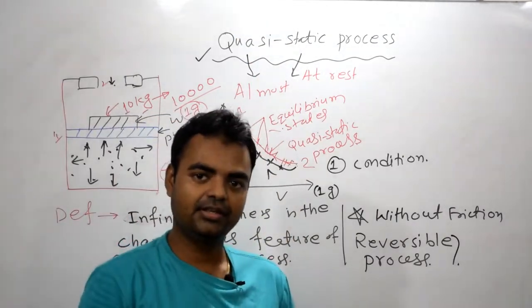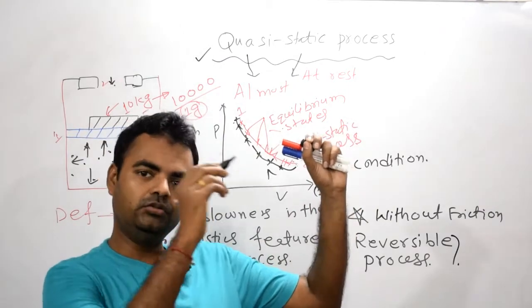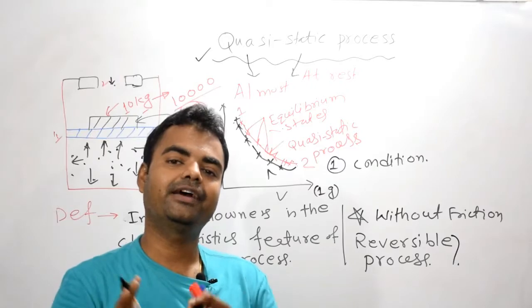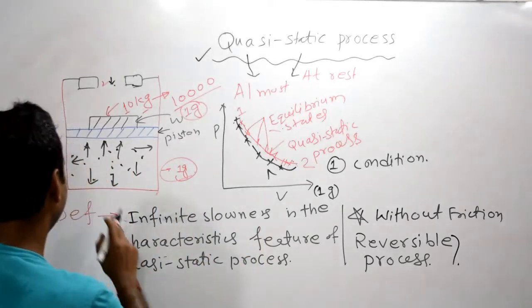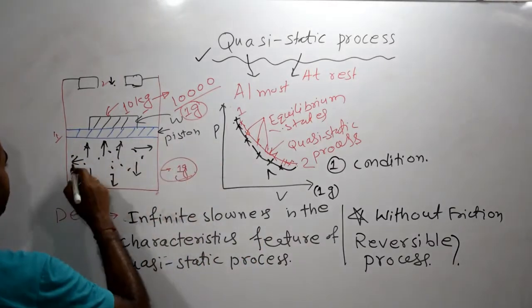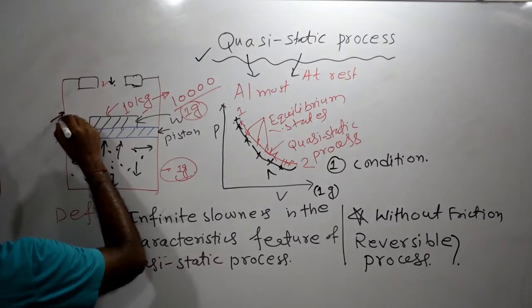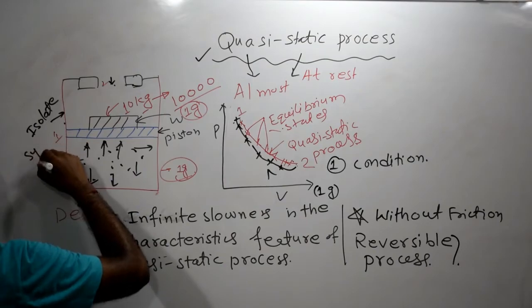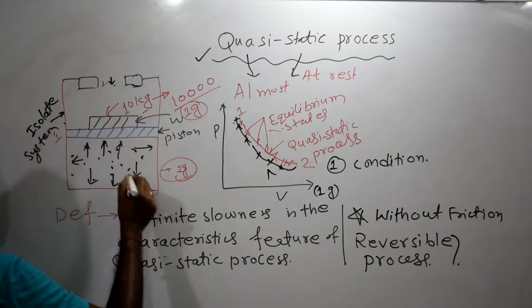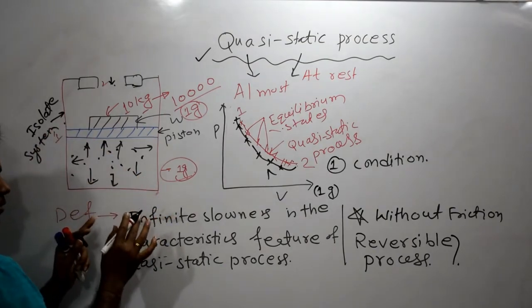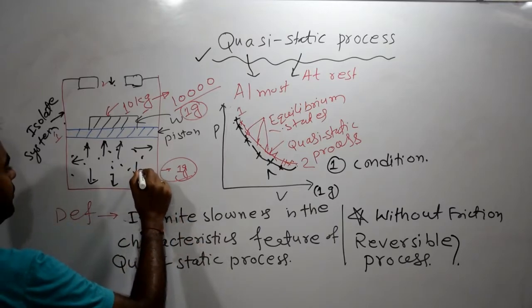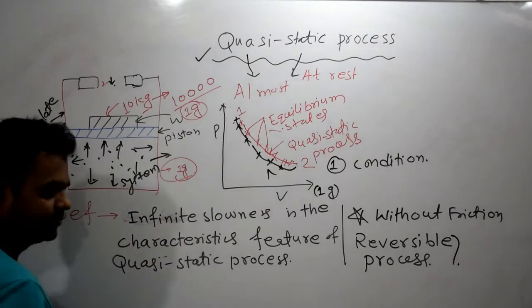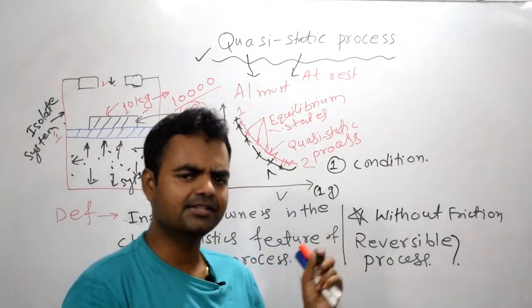That means 1 to 2 and 2 to 1, we are achieving this without putting any effect on the surroundings. Why are we not putting any effect on the surroundings? Because this is an isolated system, right? There is no transfer of heat or energy, anything, from this system across the boundary. We are considering this here in this process.